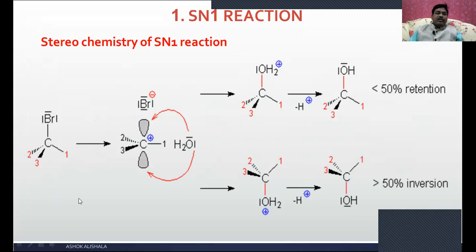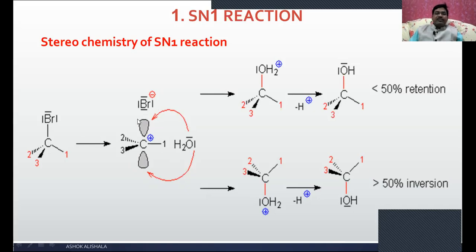Here, according to the Cahn-Ingold-Prelog rules, let us take the first priority, second priority, and third priority. This is the reactant, an asymmetric carbon. In the first step, you know the carbocation is formed, and because it is sp2 hybridized, it has a trigonal planar shape with two faces. The nucleophile can attack on the side where the bromide ion is present in the reactant, or it may attack on the other side.